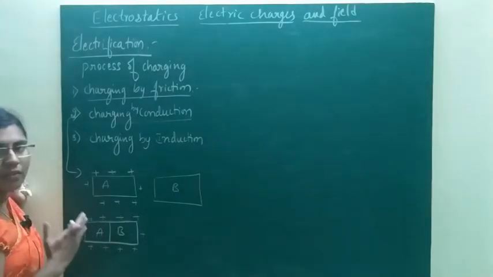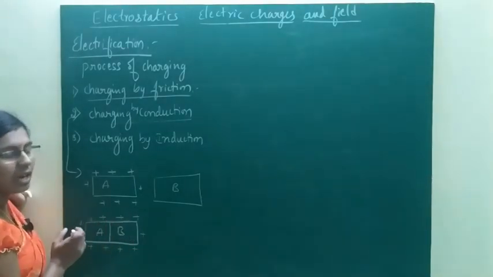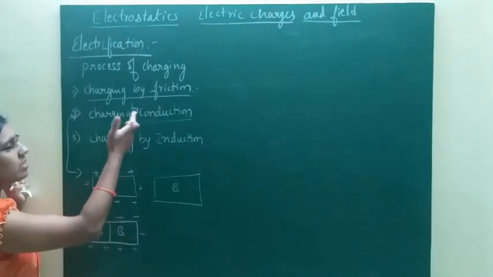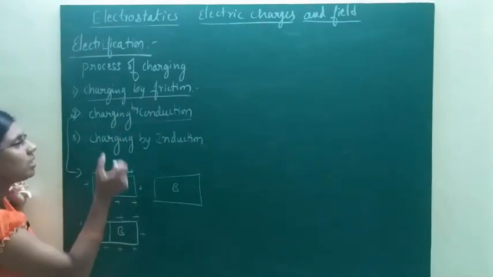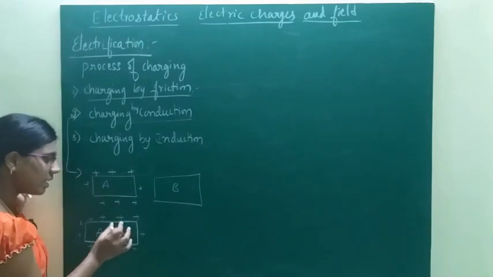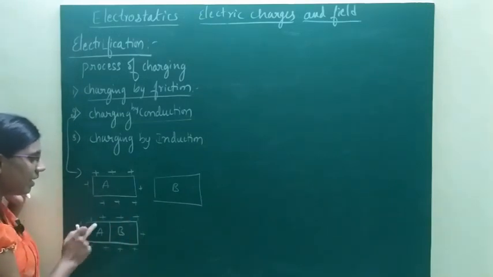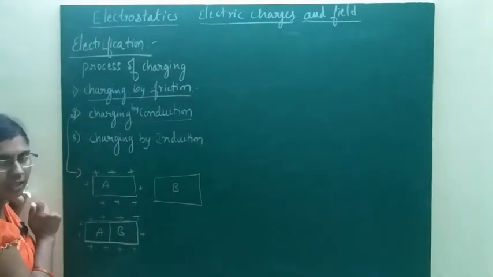So in this method, by charging by conduction, we can charge the uncharged conductor with the same kind of charge as the charged conductor.